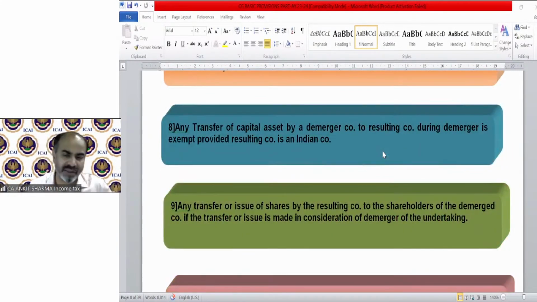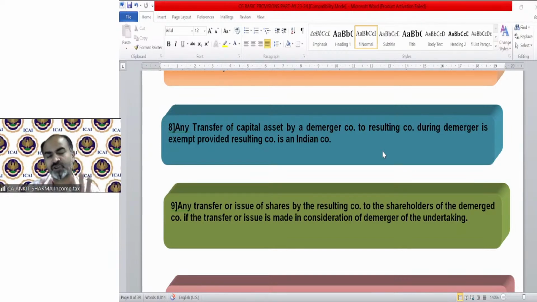The same points number 8 and 9 are applicable, copy-paste, in case of demerger. If there is any demerger, then the asset needs to be transferred from the demerged company to the resulting company. That is exempted if the resulting company is an Indian company. And again, share transfer also happens in case of demerger. That is also going to be exempted if the resulting company is an Indian company and only shares have been transferred against the shares, except in case of fraction of share.